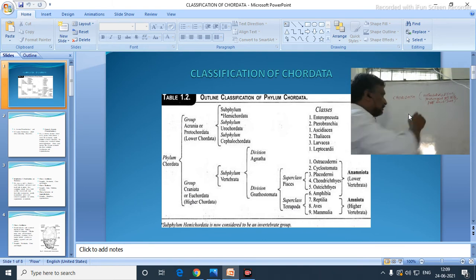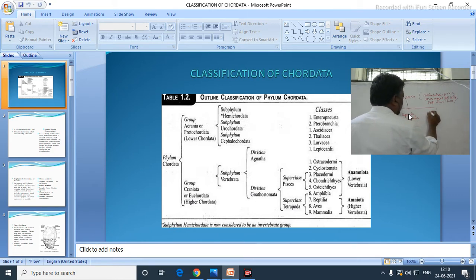Here, that chordata is divided into Urochordata. Before that, you write like this: Urochordata, Cephalochordata, and the third one is Vertebrata.